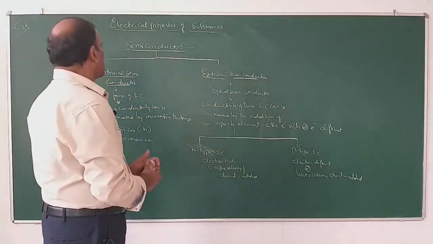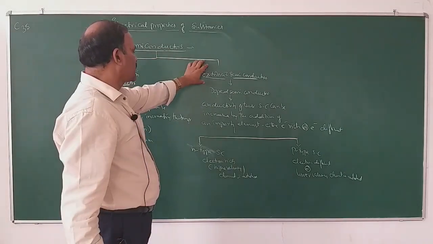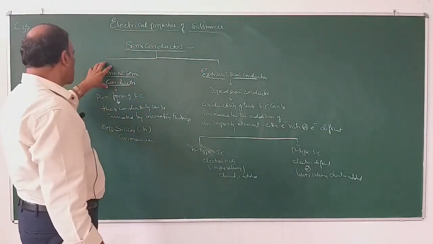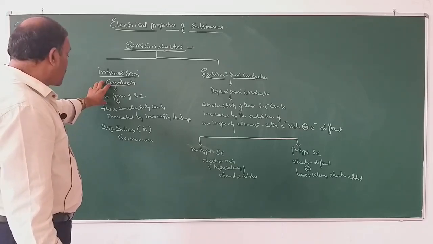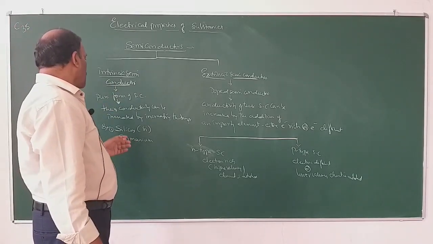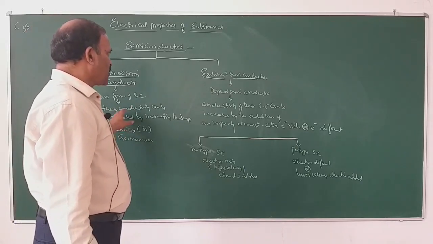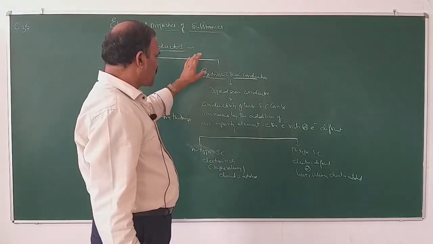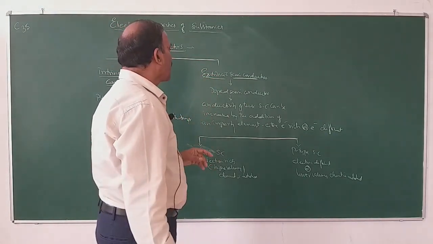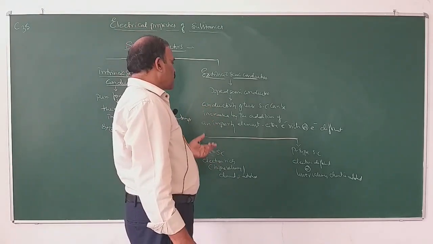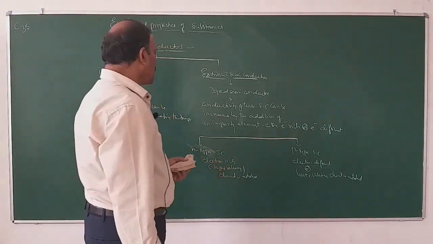So this is how we can classify semiconductors: intrinsic semiconductors and extrinsic semiconductors. Intrinsic semiconductors are the pure form of semiconductors. Their conductivity is very less, so it can be increased by increasing temperature. Extrinsic semiconductors are the semiconductors whose conductivity can be increased by the addition of a suitable impurity element, which is called doping.